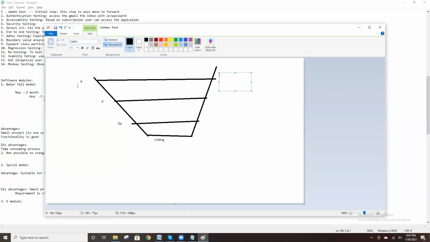See, this is the requirement space, right? In the requirement space, the tester prepares the test plan, test documents, like that. The tester is involved at the time of requirement space only.